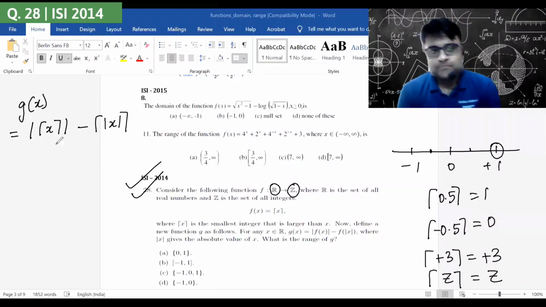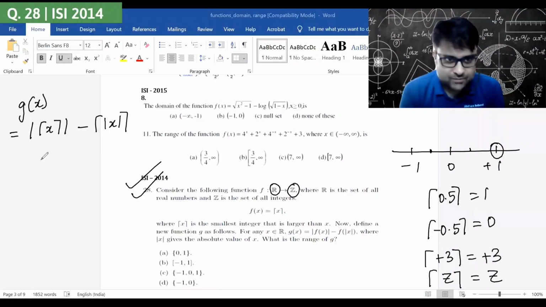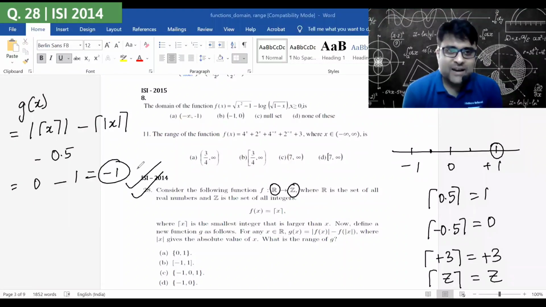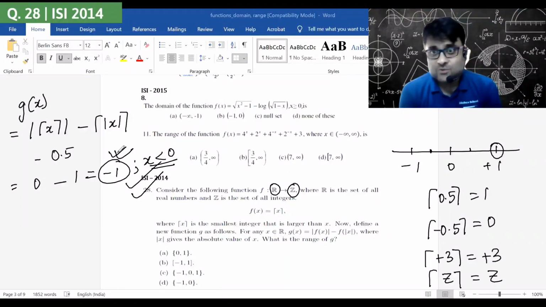So if I take a negative fraction, negative 0.5, the ceiling of it is 0, mod of that is 0. Minus 0.5 mod is 0.5, and 0.5 ceiling is 1. So if I take a negative fraction, the value of g of x is minus 1.